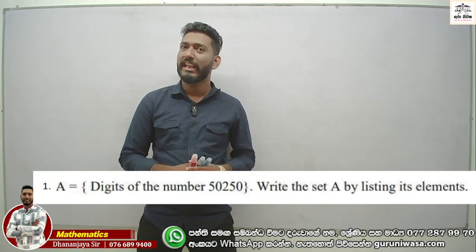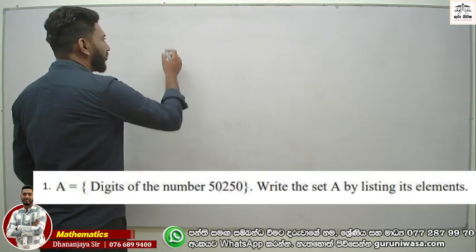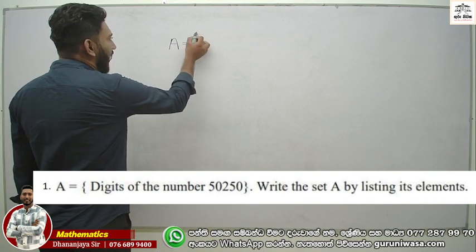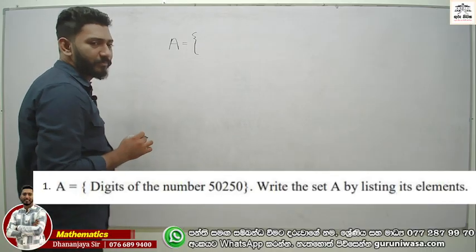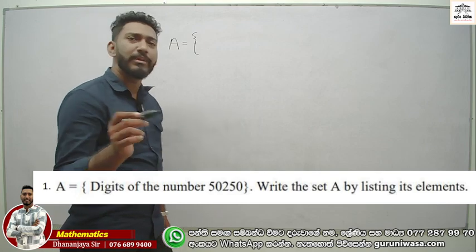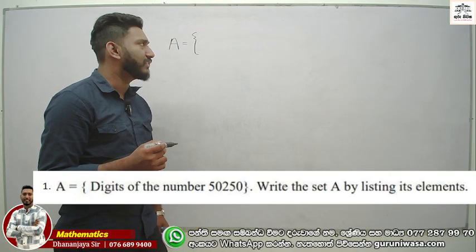What are the rules about listing elements? You have to start with capital A, which is the set notation, and open the curly bracket. Now tell me, Sansa, what are the digits in use in this number?